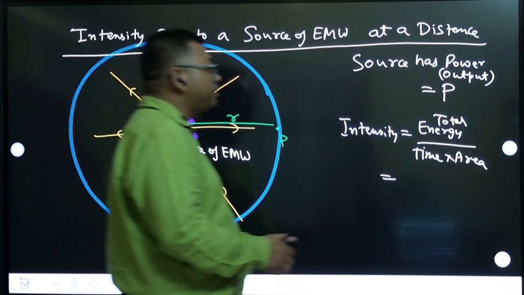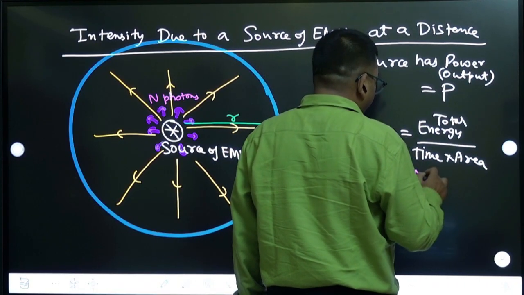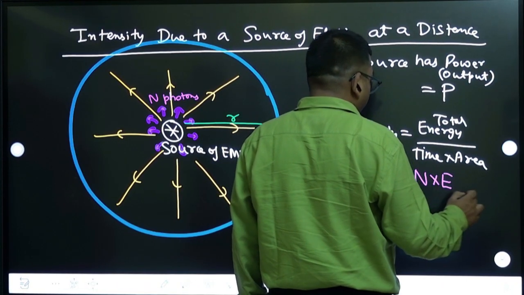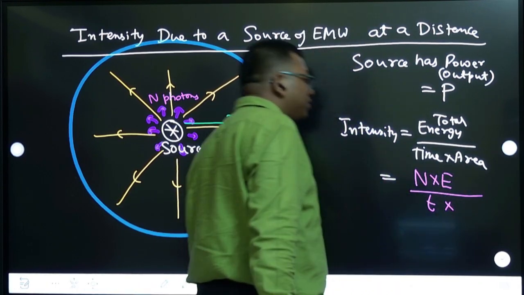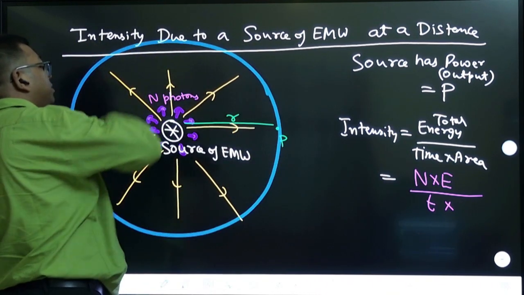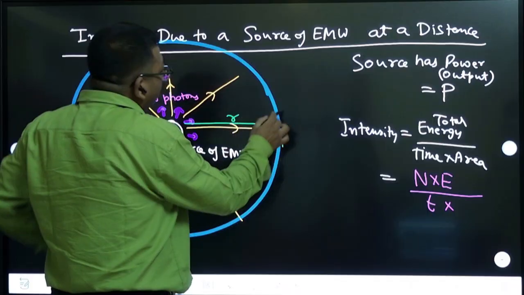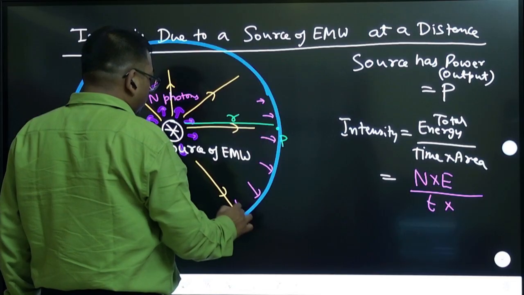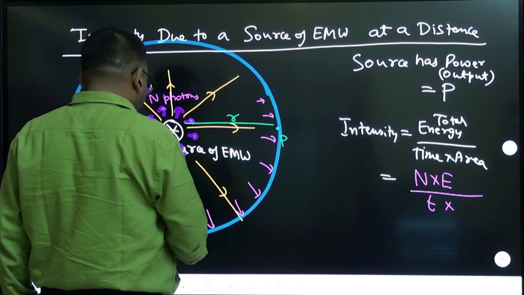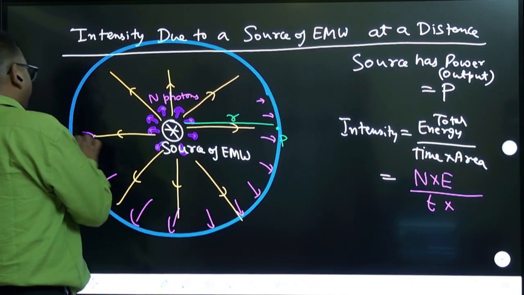So total energy will be n times the energy of each photon, divided by time into area. Here the area you need to consider is the area of this sphere, because all these photons will be hitting this area. So you need to consider the area of this bigger sphere.